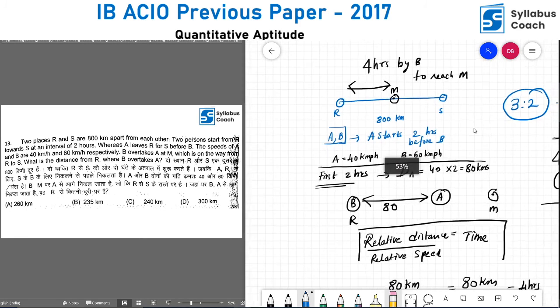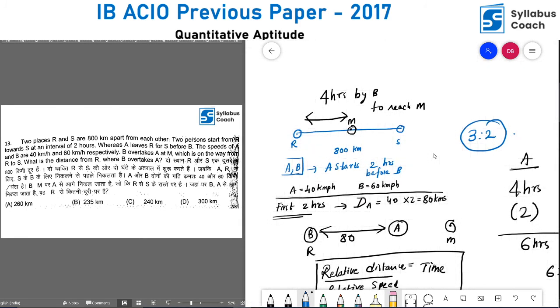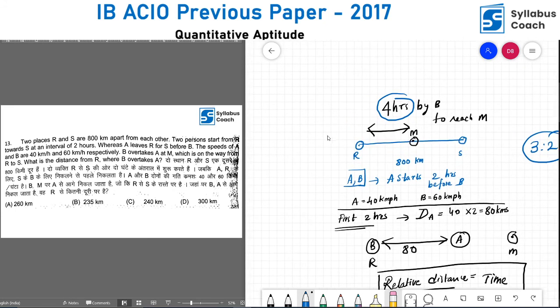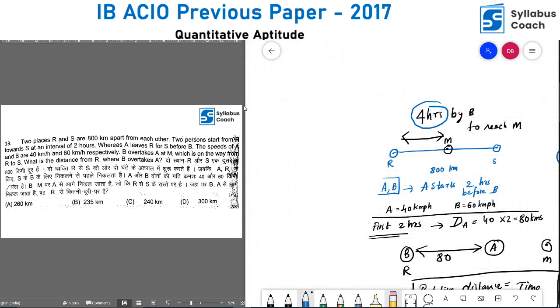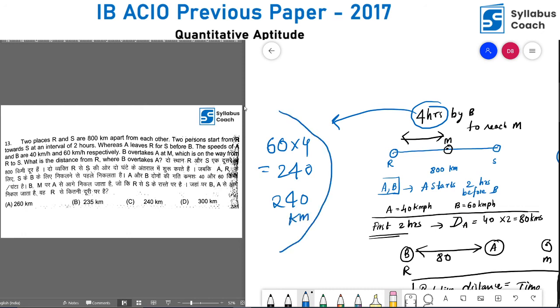It is very clear that B overtakes A at M after 4 hours, right? So now tell me, what is the distance traveled by B in this particular duration of 4 hours? It's nothing but the speed into the total time taken by B to overtake A at point M. So it is 240. The answer for this question is 240 kilometers. If you can solve this question properly, you can get the answers in a fraction of seconds. So make sure you understand the question properly.